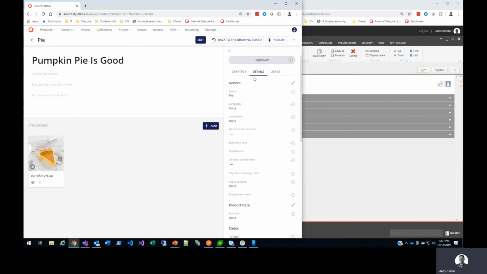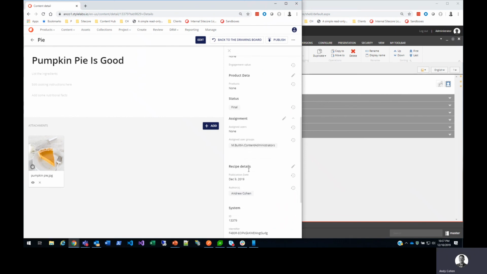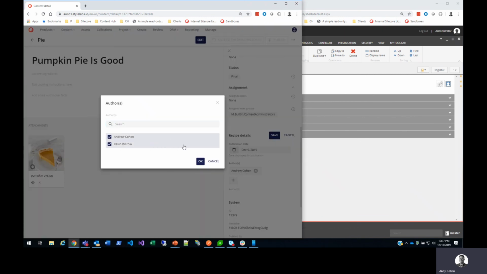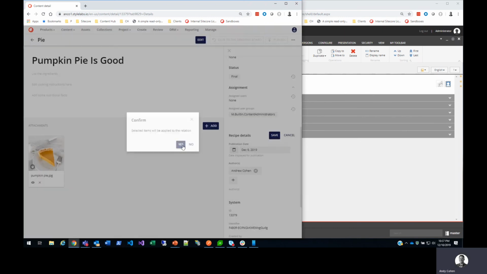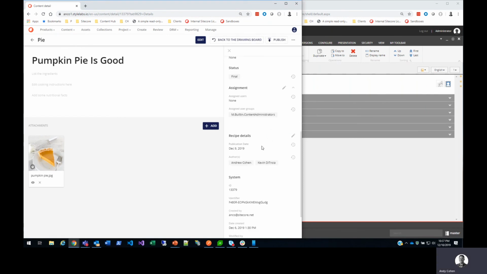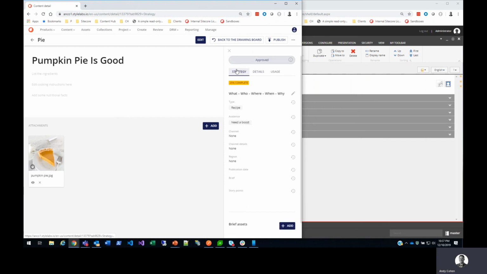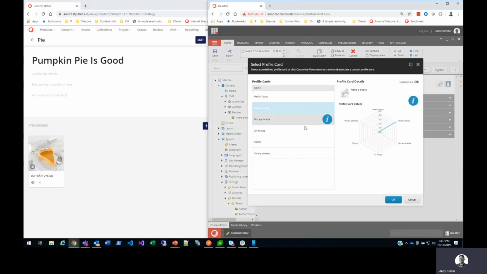So I'm going to make this two authors just to demonstrate that. So I'll add Kevin and myself as authors. Again, here's the publication date field that I mentioned. And then on the strategy side, I'm going to change it from Need a Boost, which we saw already here in this profile card. I'll change it to sporty.